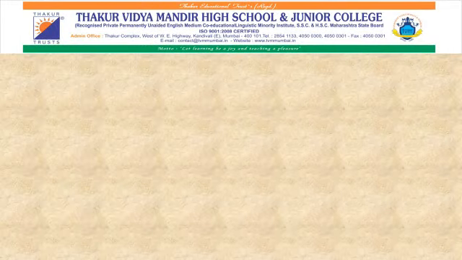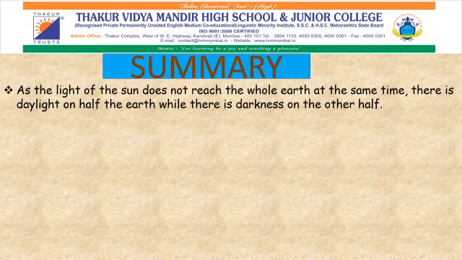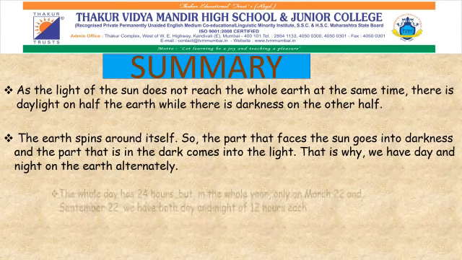Let us summarize this chapter in short. As the light of the sun does not reach the whole earth at the same time, there is daylight on half of the earth while there is darkness on the other half. The earth spins around itself, so the part that faces the sun goes into darkness and the part that is in the dark comes into the light. That is why we have day and night on the earth alternately.